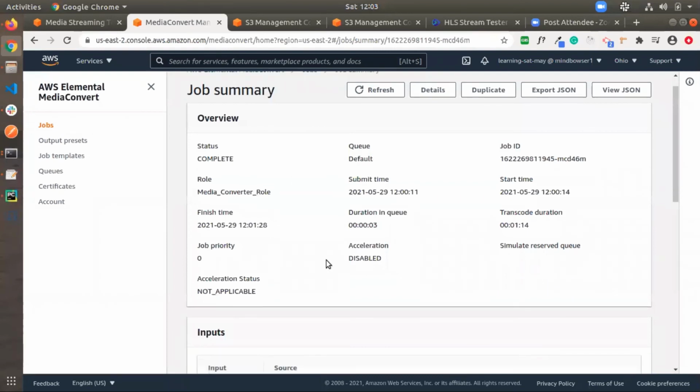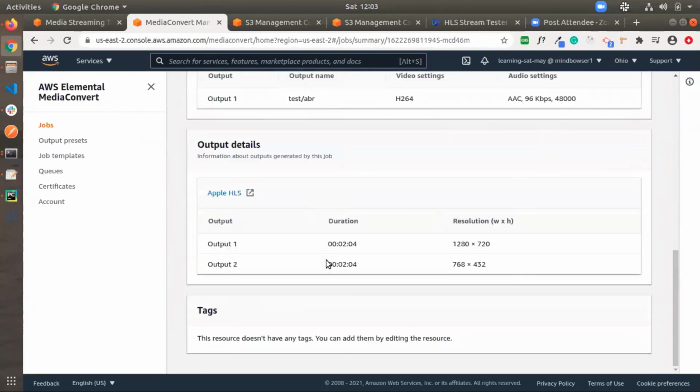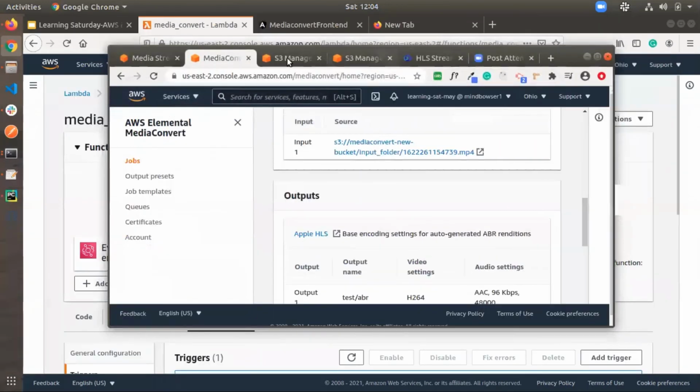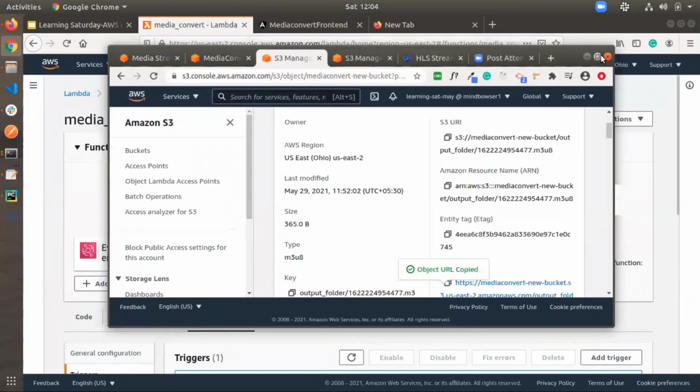So the status is completed. You can see the output details. We have not added multiple outputs here. Still, by selecting automated ABR, it also created two resolutions, 768 by 432 and 1280. Now I will show the output files.